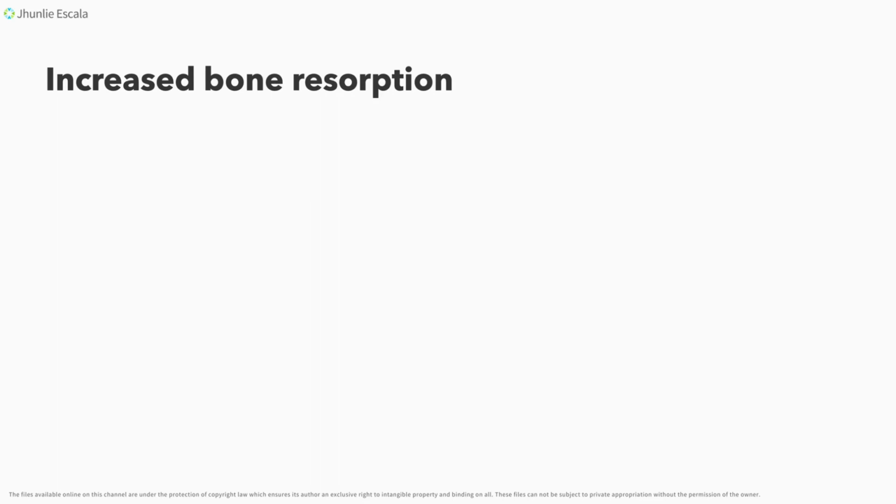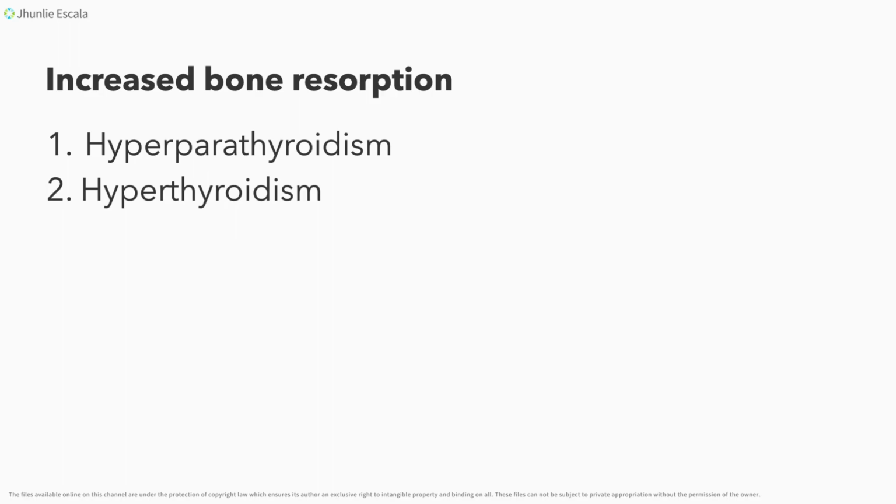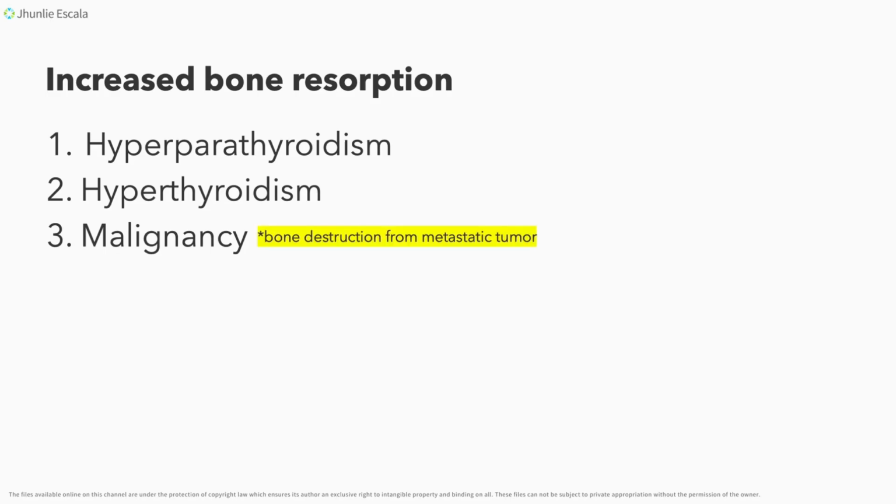Okay, so another is the increased bone resorption. So what are these conditions that support bone resorption, ng pagbabalik po ng ating calcium from the bone back to the bloodstream? Number one is your hyperparathyroidism. Another is your hyperthyroidism. Number three is your malignancy. Bakit nagkakaroon tayo dito ng bone destruction? Because nagkakaroon po ng malignancy sa bones, nadidistract po yung bone.